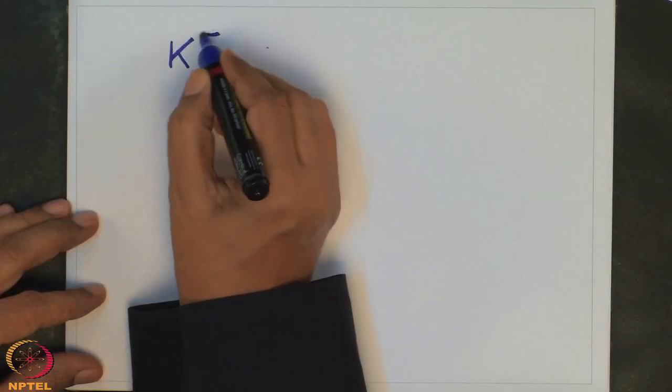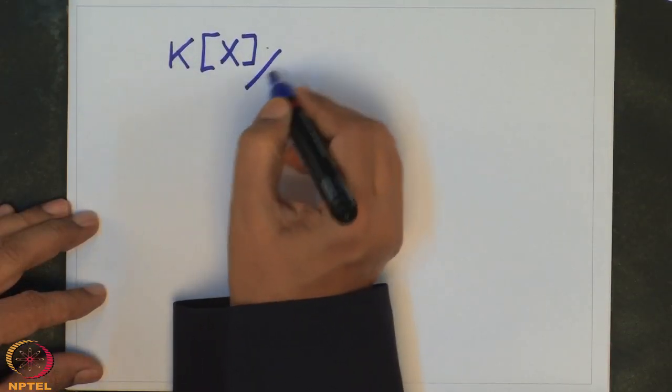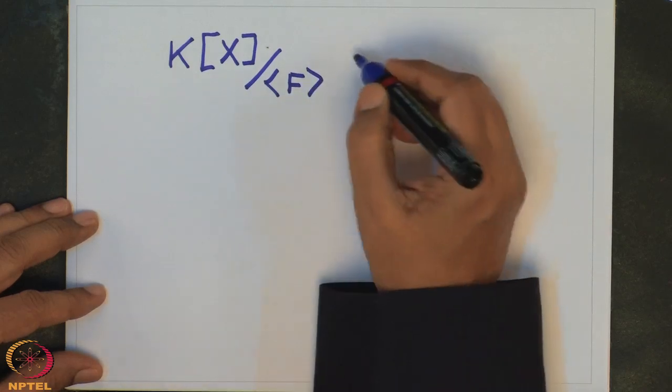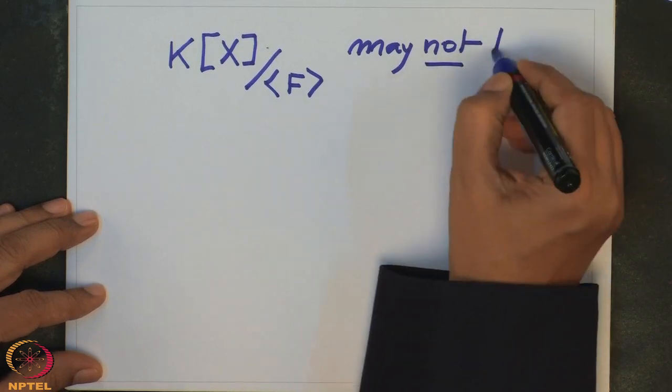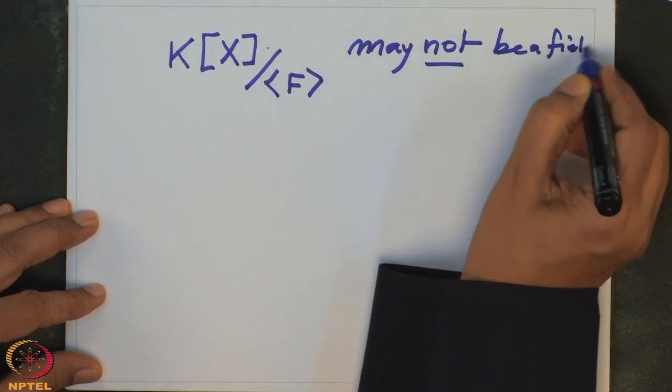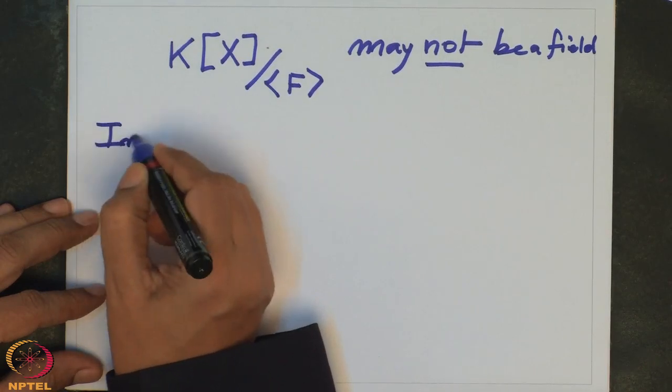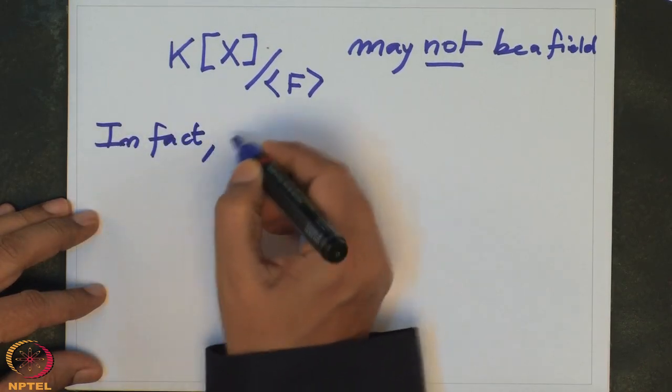So, we have seen how you get more and more examples of algebraic elements. This is the way to get more and more examples of algebraic elements. Also, the last remark in this example, I want to stress this point, that if you look at this algebra Kx modulo f, this algebra may not be a field. In fact, not even an integral domain.